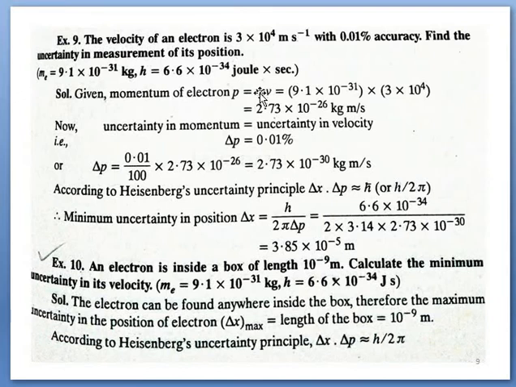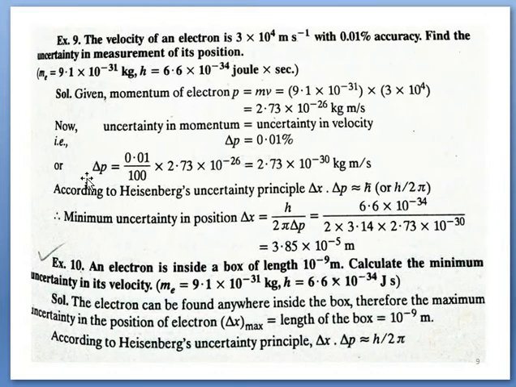p equals m into v. An electron is considered, with this mass and this velocity, so this value is obtained for p. The uncertainty given is 0.01%, so delta p will be equal to the momentum multiplied by the uncertainty. Removing the percent, 0.01 is divided by 100.